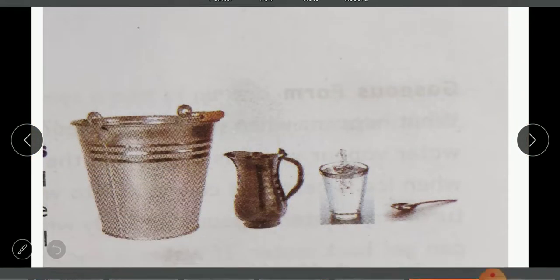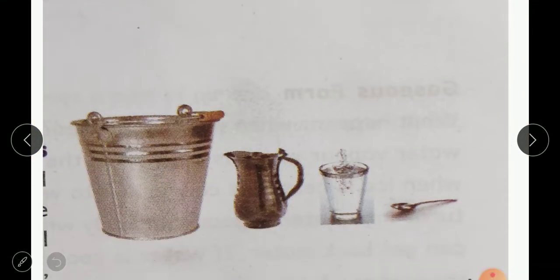Yes. Here is the next slide. In your book, we have an activity, children. As I have told you, your body has 70% water. In the same way, I have shown you different types of sources from where you get water, no? And at the same time, I have told you all this water is not useful for us for drinking, isn't it? Just now we will see it practically.